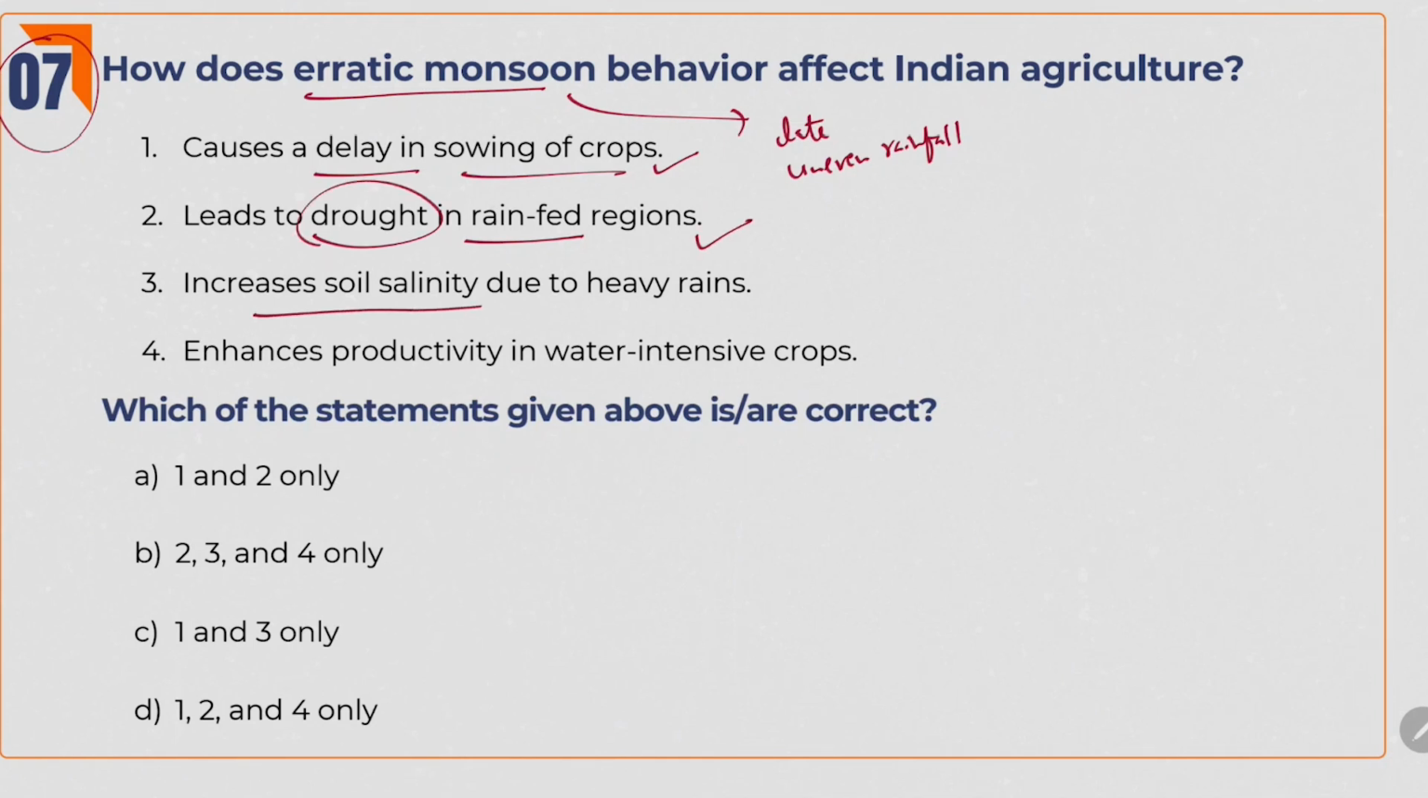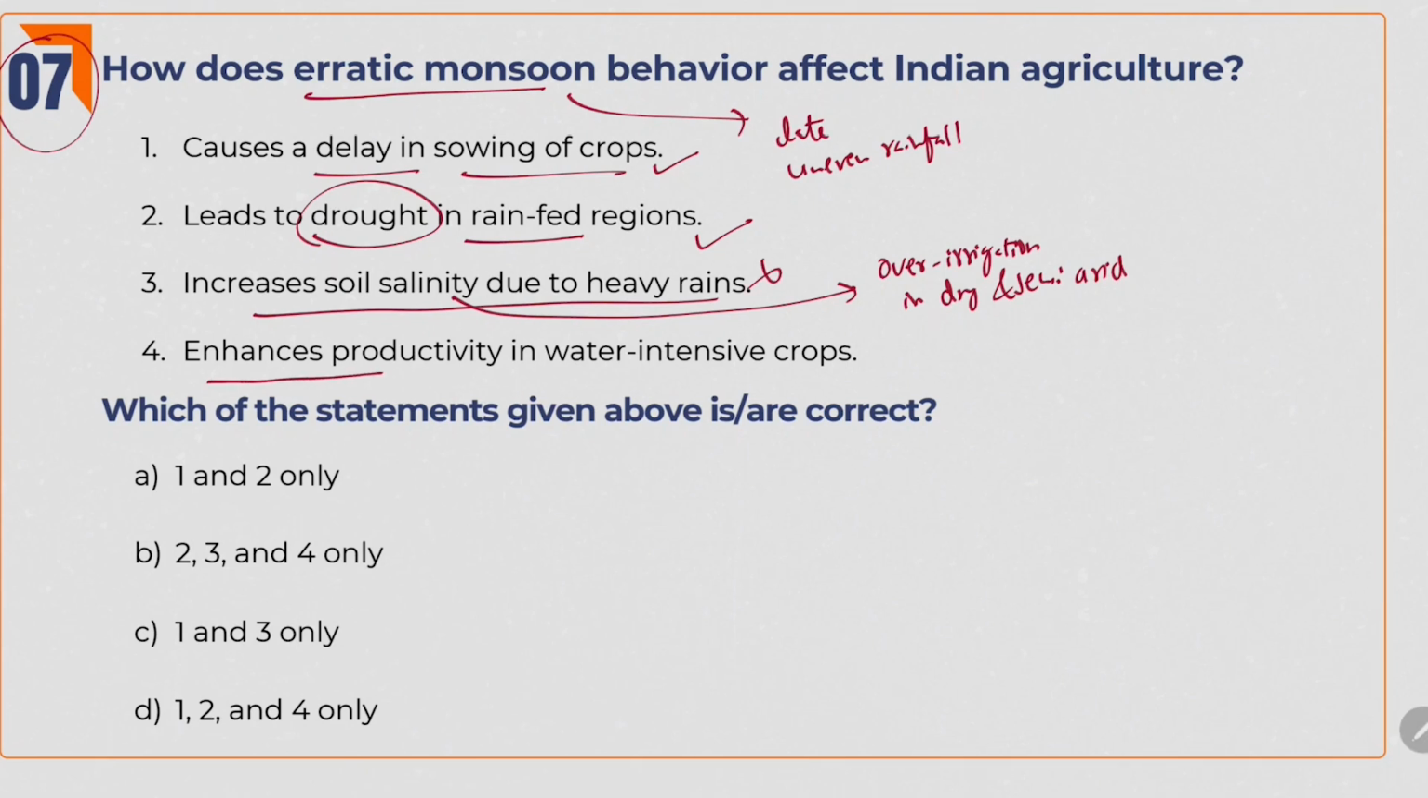Third one, increases soil salinity due to heavy rains. Actually, in the last test also, we discussed that soil salinity is the result of over-irrigation, especially in dry and semi-arid areas, because in these areas evaporation is so high that all water gets evaporated, leaving the dissolved salts behind. Here they are saying that soil salinity will increase because of heavy rains. And they did not mention in which areas. In some areas, water logging will happen because of excess rainfall. In some areas, leaching will happen. So we can't say that erratic monsoon behavior leads to soil salinity. So this is a wrong option.